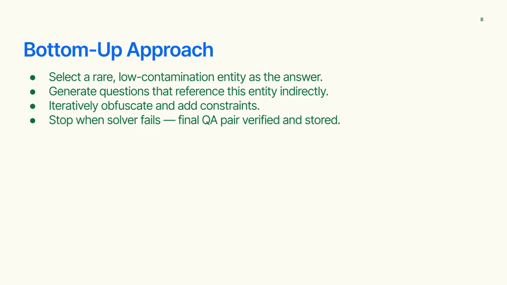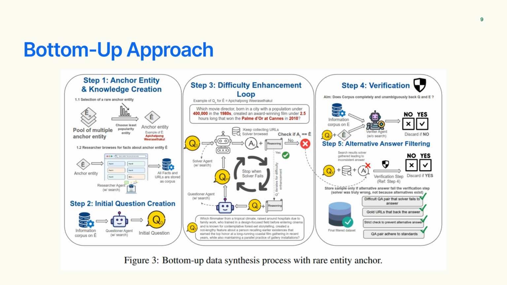For the bottom-up approach, we select a rare, low-contamination entity as the answer. Questions are generated indirectly referencing this entity, iteratively obfuscated, and constraints are added. The process stops when the solver fails and the QA pair is verified. This diagram details the bottom-up data synthesis process. It begins with anchor entity creation, moves to initial question generation, difficulty enhancement, and concludes with a robust verification stage.